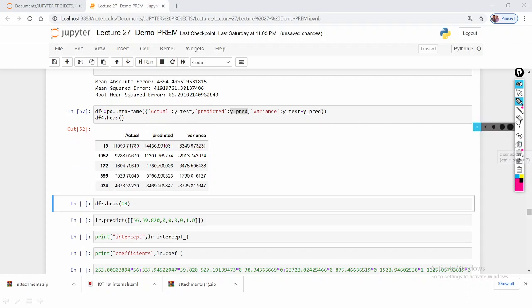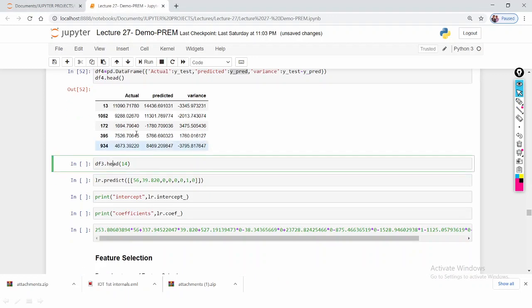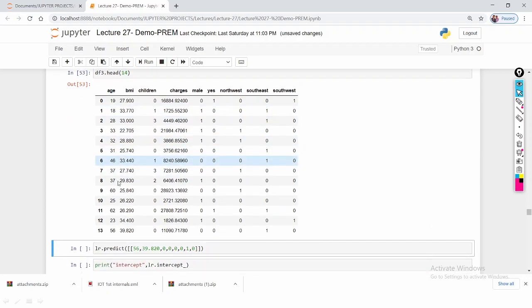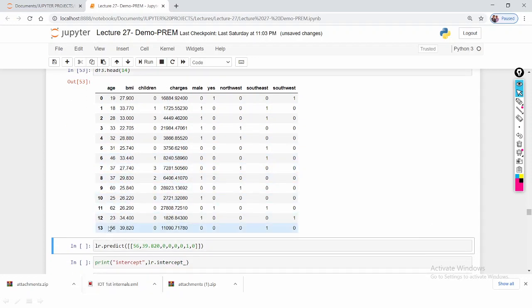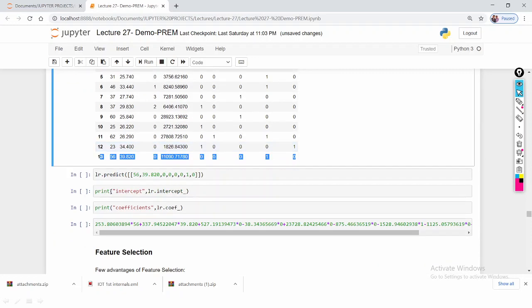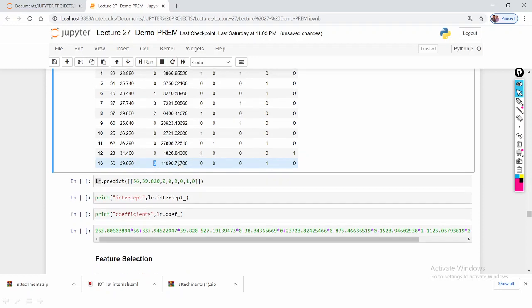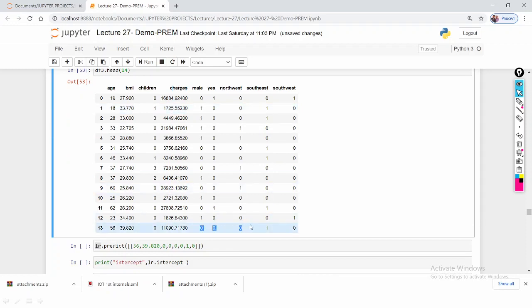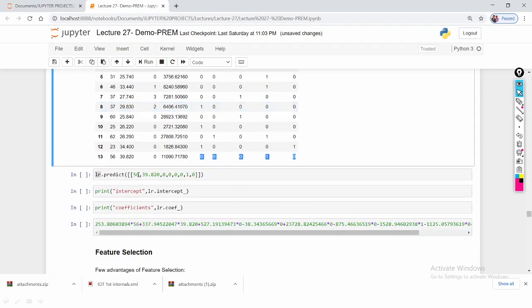Before executing, let me see what df3 is. I'm going to predict the values at index number 13. If I give the index 13 values to my model, what value is it going to predict? LR is my model and predict is the method. I'm giving these input values, and the charges belong to the target variable, so I'm not giving that. Here I'm giving only the input features.